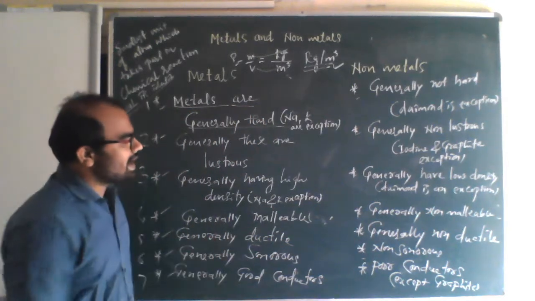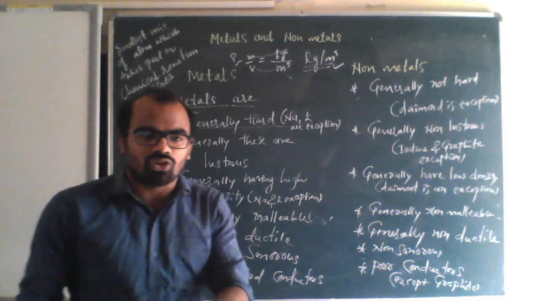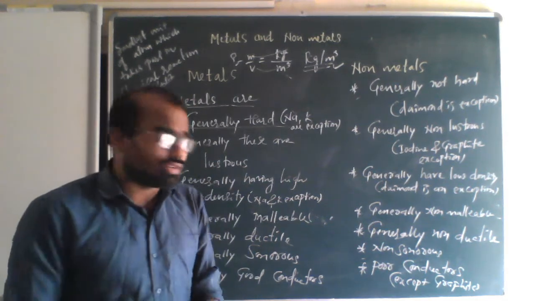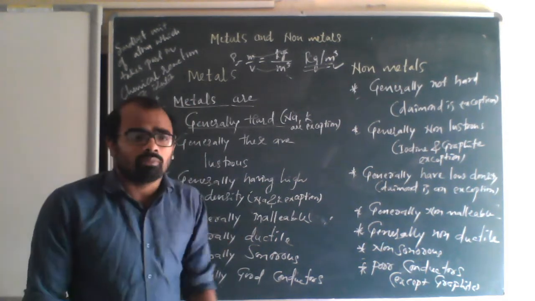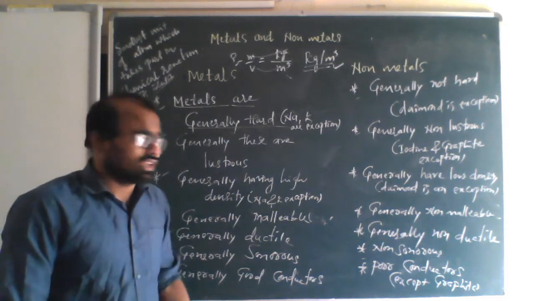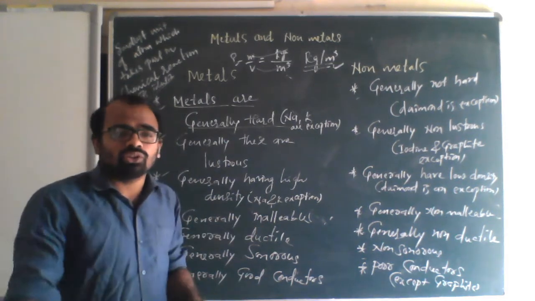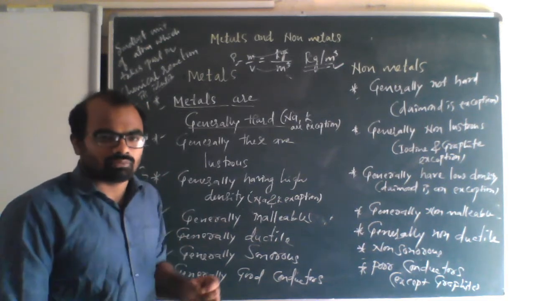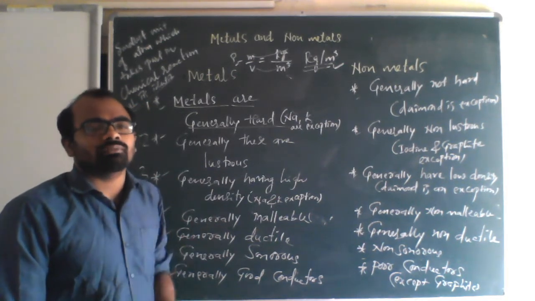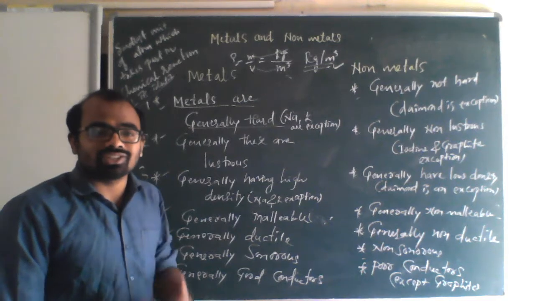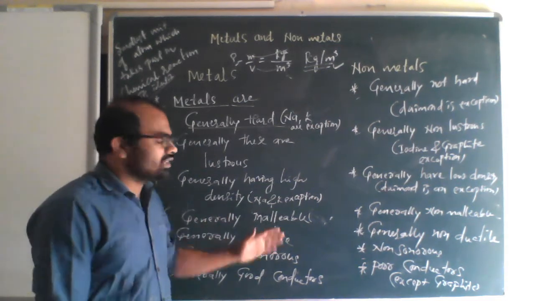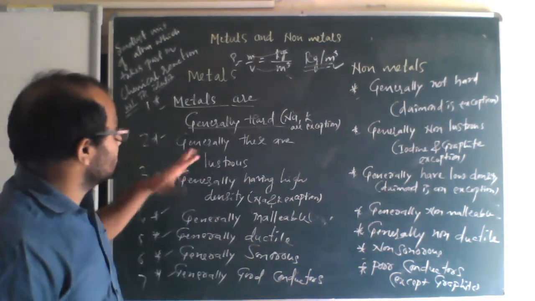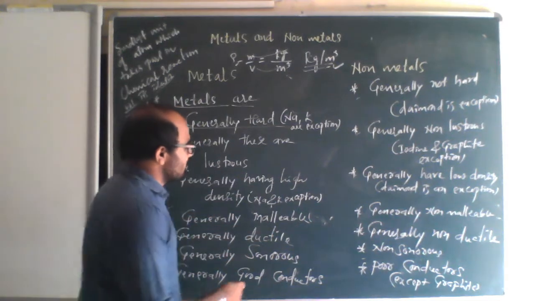Fourth one, generally malleable. Malleable means we already understood; in the last class we have seen malleability. Metals can be beaten into thin sheets. Malleability is the property of metals by which they can be beaten into thin sheets. So generally metals are malleable, but here also some exceptions are there.